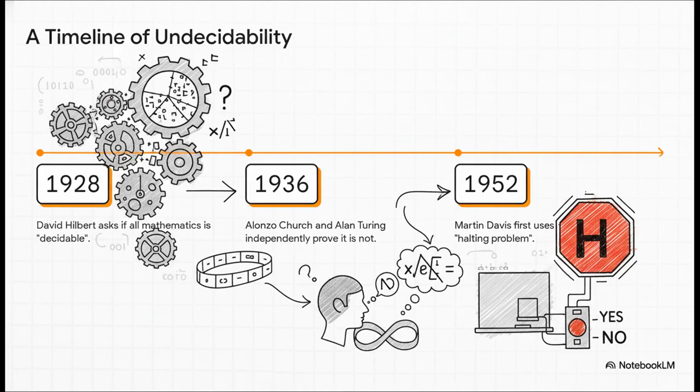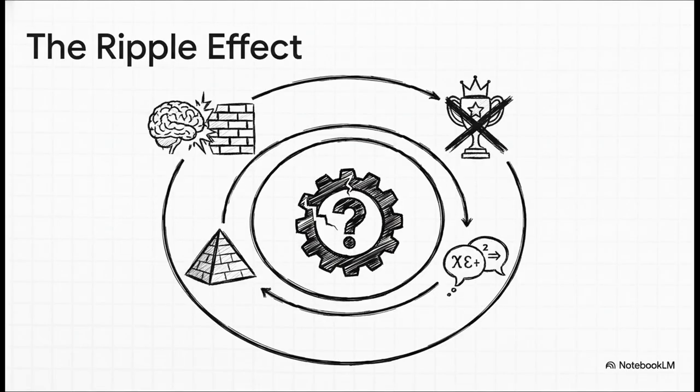You see, this whole question didn't just come out of nowhere. It started back in 1928, when the great mathematician David Hilbert asked if all of mathematics could be decidable. Basically, could a machine solve any math problem? Then, in 1936, both Turing and another brilliant logician, Alonzo Church, independently proved the answer was a resounding no. The specific name, halting problem, came a bit later, but the groundwork was already there. And the ripple effect of this proof is just massive.